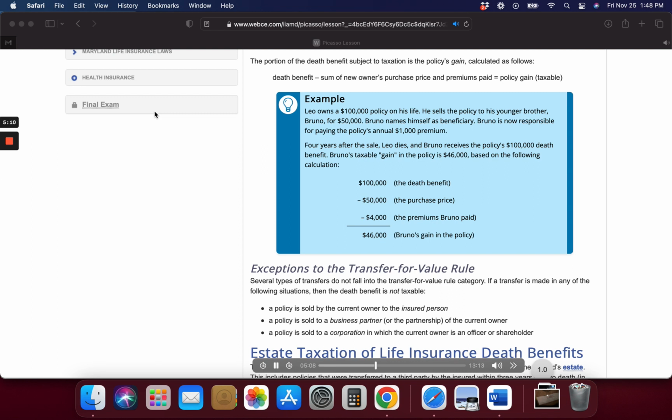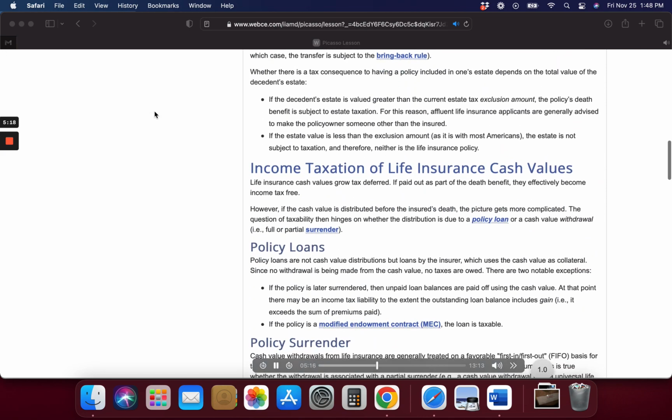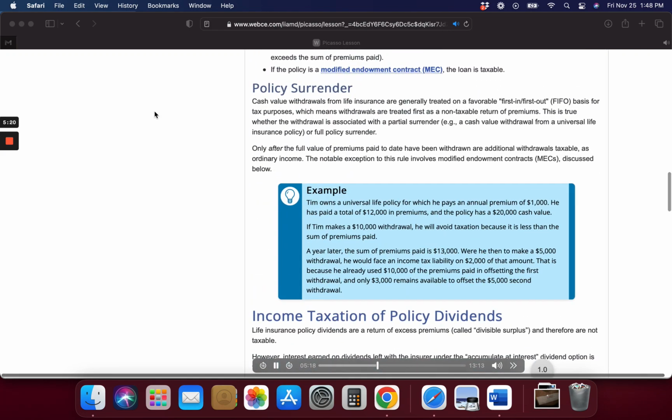If the policy is a modified endowment contract, MEC, the loan is taxable. Policy surrender. Cash value withdrawals from life insurance are generally treated on a favorable first-in/first-out (FIFO) basis for tax purposes, which means withdrawals are treated first as a non-taxable return of premiums.